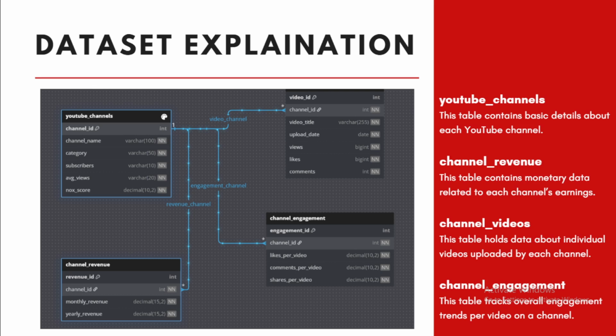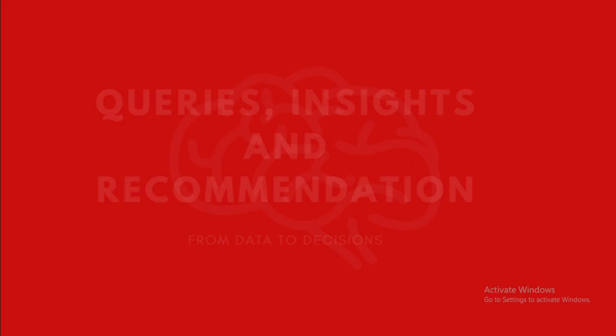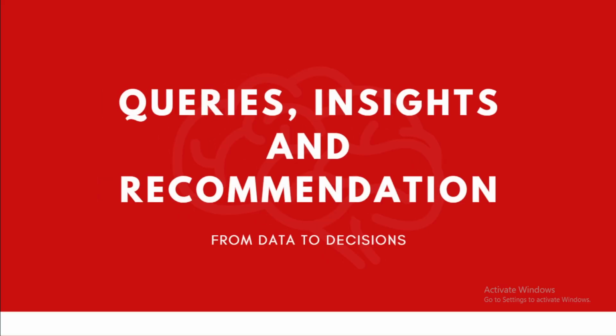The third table is channel videos, which provides the information of individual videos uploaded by each channel. And the last table is the channel engagement table, which provides the overall engagement trend per video on a channel.